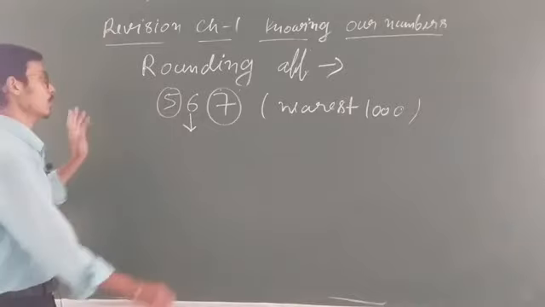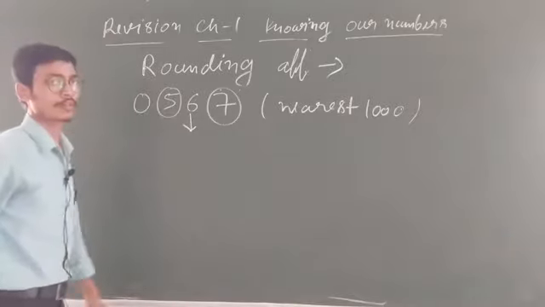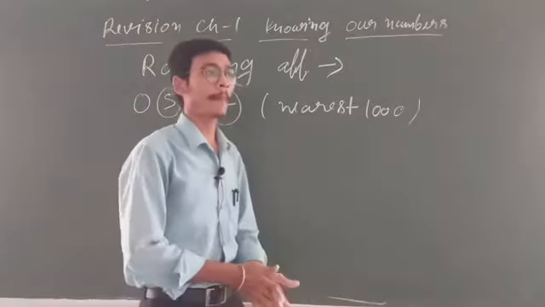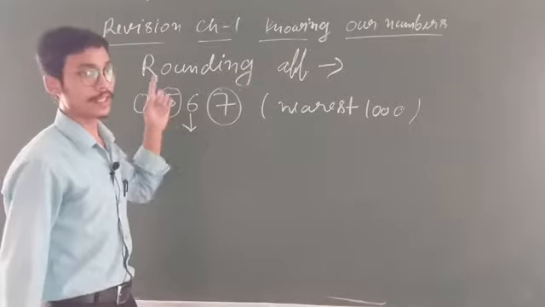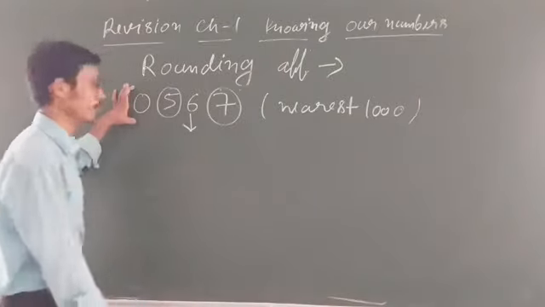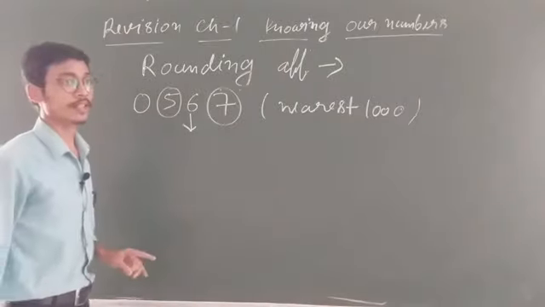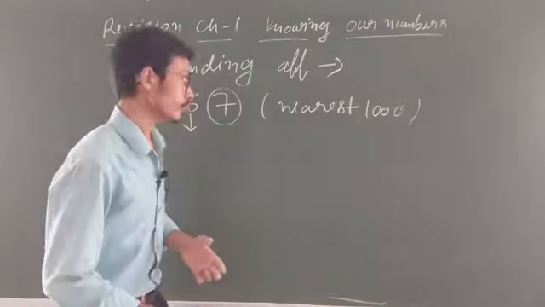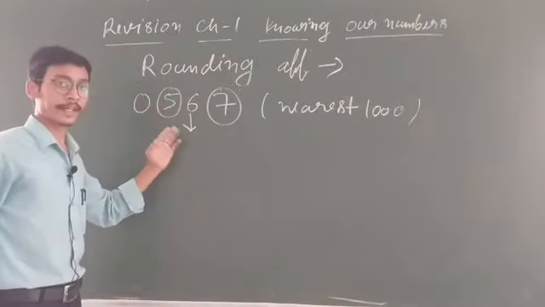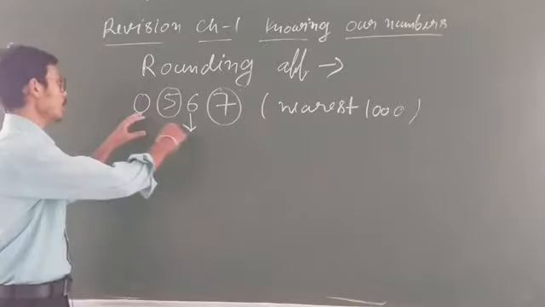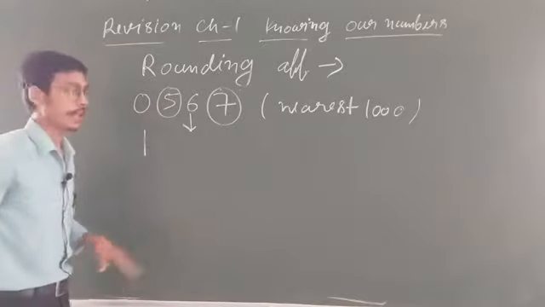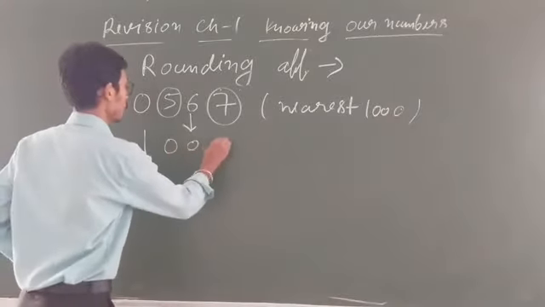In the thousands place nothing is given, so you will put 0. There will be no effect. Clear? So nearest 100 is 5. So what you will do? You will increase 1 in this one. Why? Because what is the rule? If the number is greater than or equal to 5, you will increase 1. Clear? So now this will become 1 and the rest of them become 0. So this is our solution.